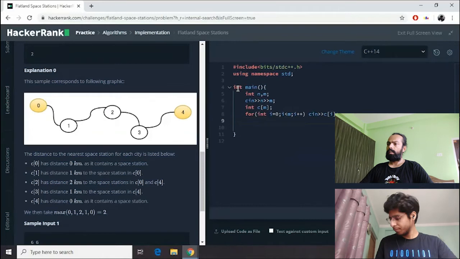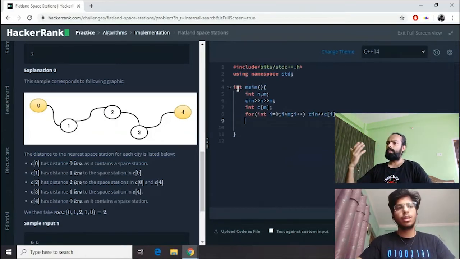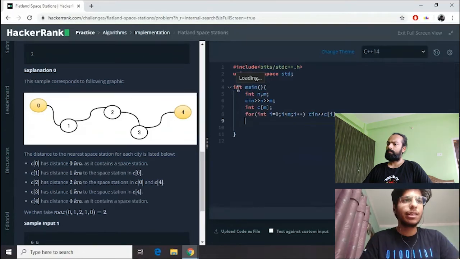This is perfect. So we have handled all the inputs, right? We have n, and then we also have all the information about how many space stations there are. Okay, so now we need to see distance.